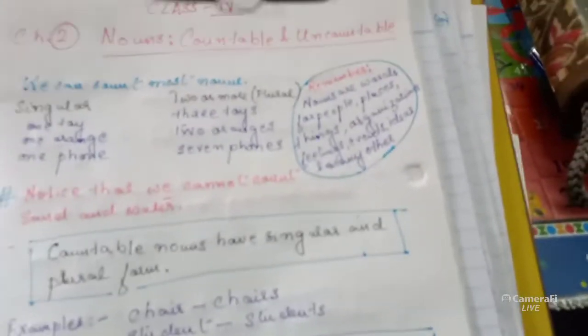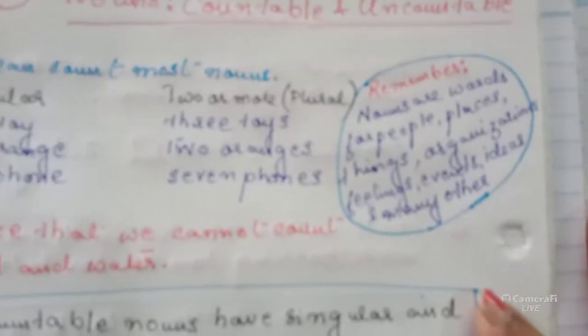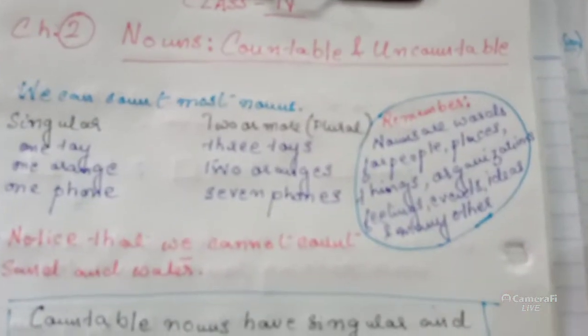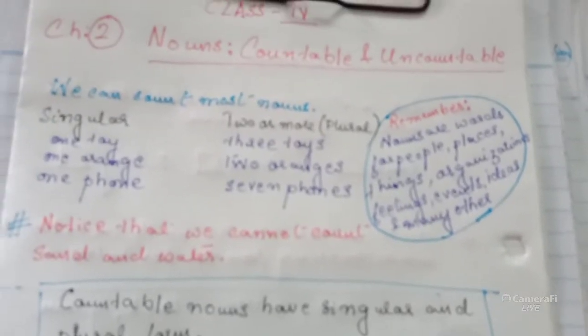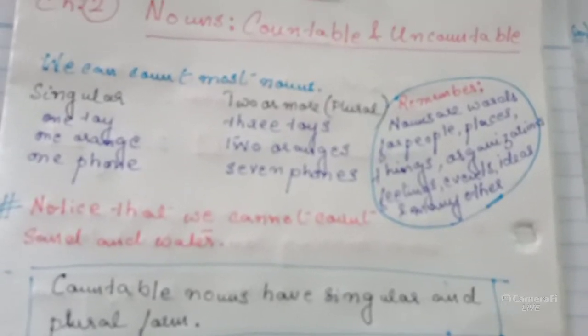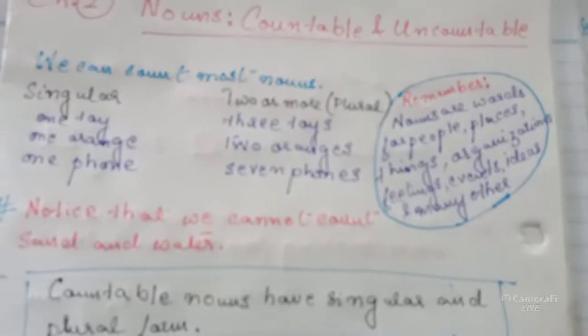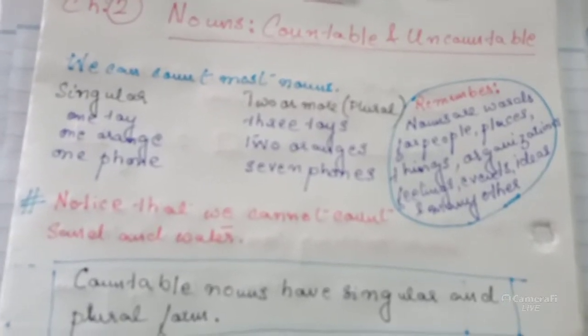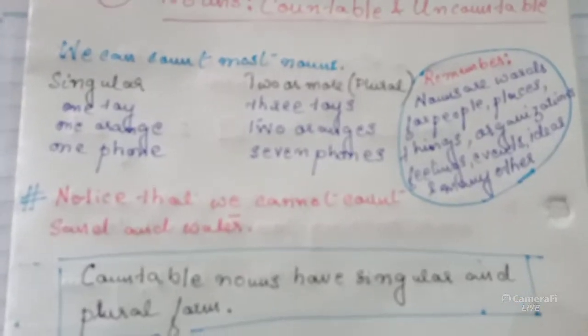So what do you understand by this definition, children? Nouns are words for people. It can name people, places, things, organizations, feelings, events, ideas, and many other things. We are going to learn much more about nouns in this chapter.